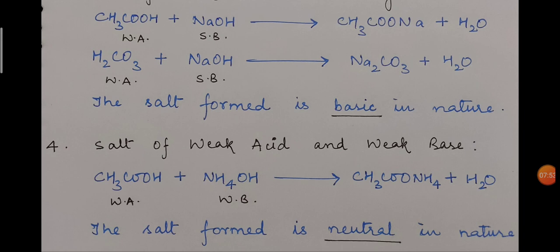And you can give the same reason in the first case, the salt of a strong acid and a strong base, because in that case also the acid and base are both strong, so both produce a high concentration of hydrogen ion and hydroxide ion. They will react and form H2O, and none of the hydrogen ion or hydroxide ion will be left afterwards, and the salt formed in the first case is also neutral in nature. So this is the explanation, although you won't find this in so much detail in your book.